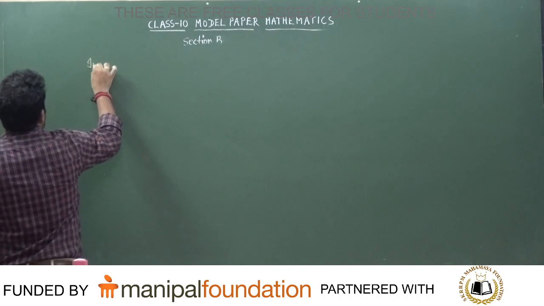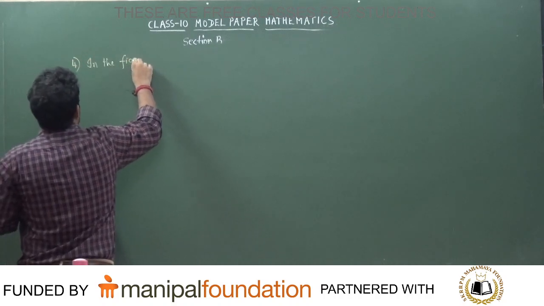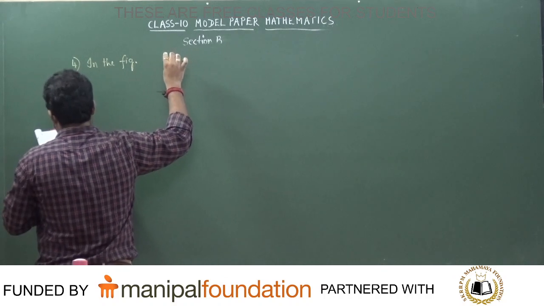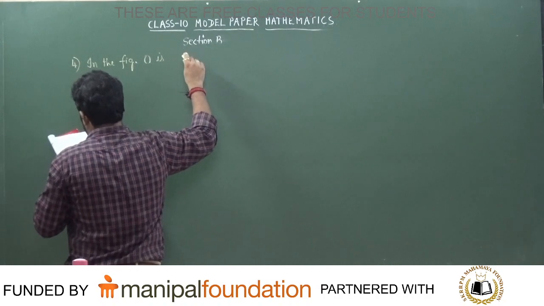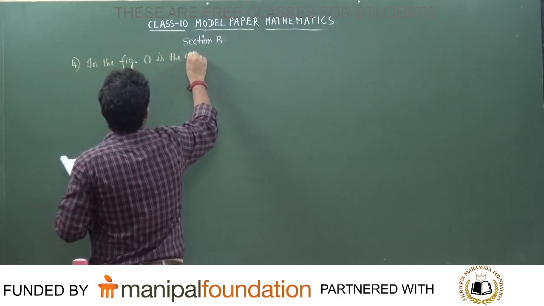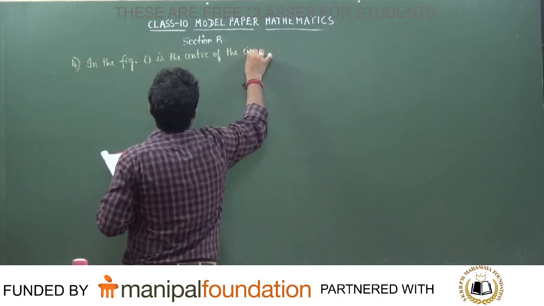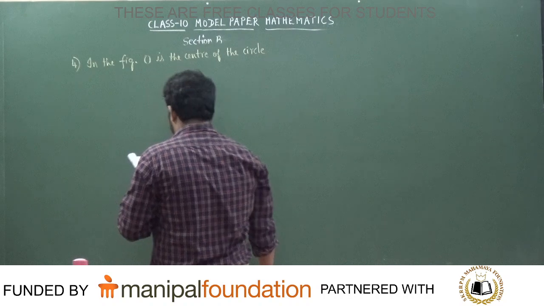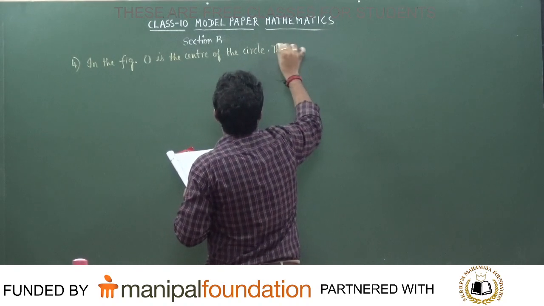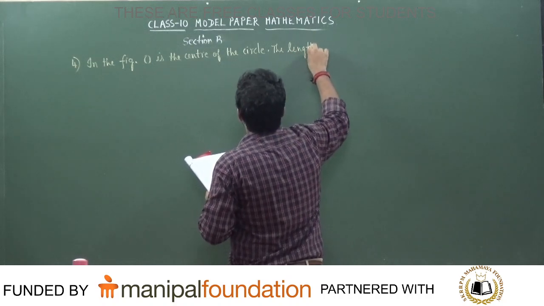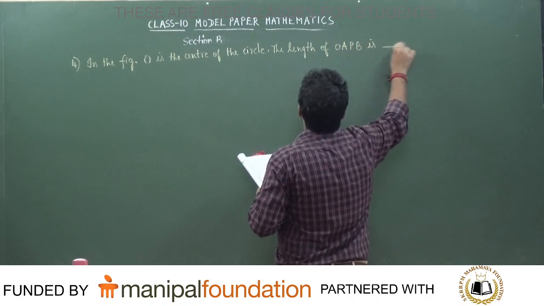In the figure, this is a fill in the blank question, the fourth one. In the figure, O is the center of this circle. The length of OAPB is a dash.